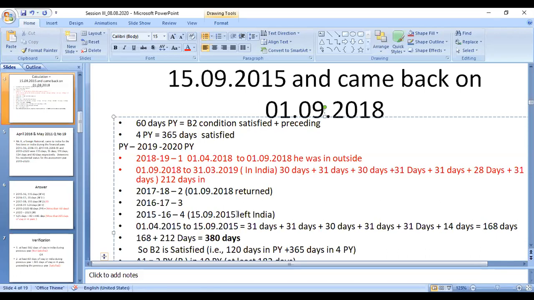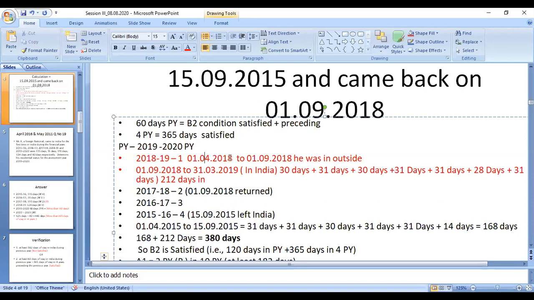So from 15/9/2015 to 1/9/2018, these two dates he was outside India. So he returned back on 1/9/2018, which falls in the first previous year.